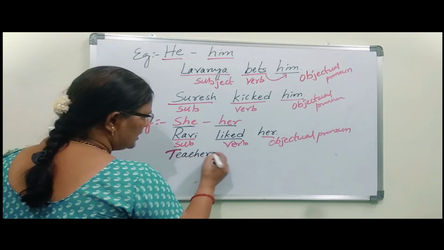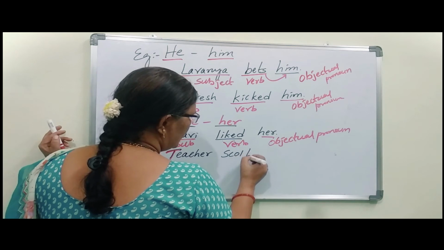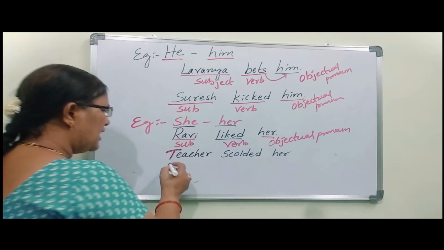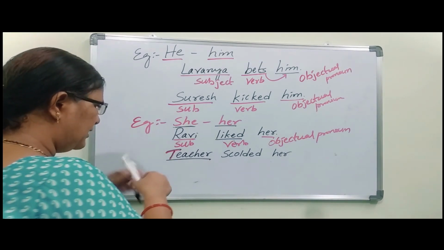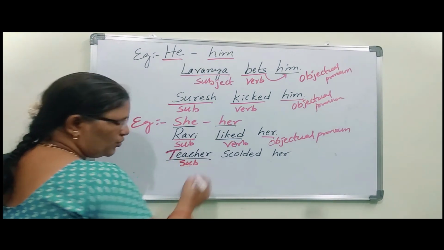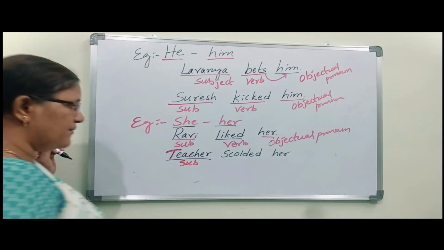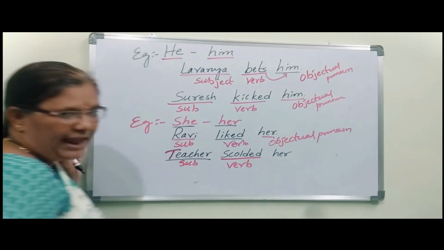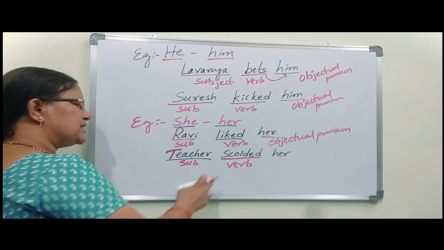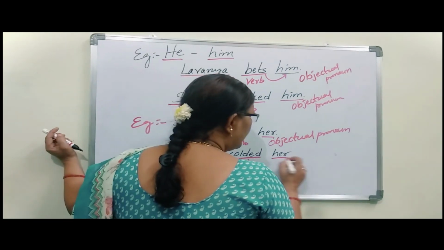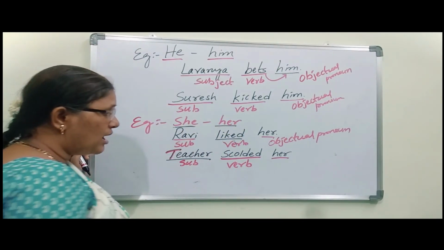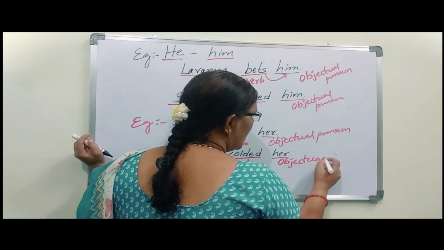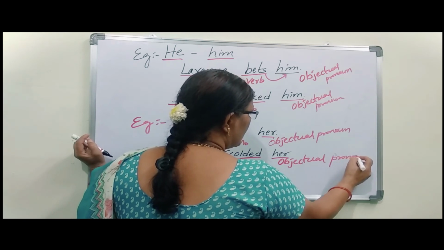Teacher scolded her. Okay. So here teacher is the subject, the action doer. Teacher did some work. What did she do? Scolded. Scolded is an action or work, so that comes under verb. That verb's action happened on her. So that's why her comes under objectual pronoun. Okay.